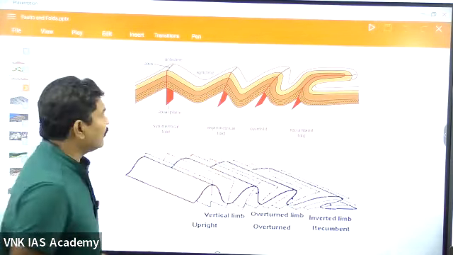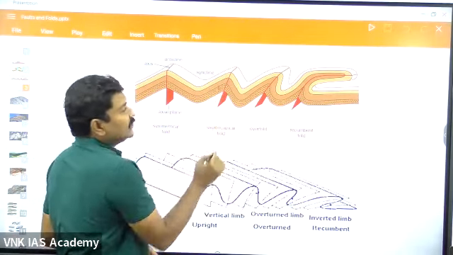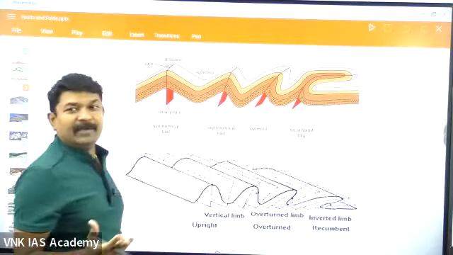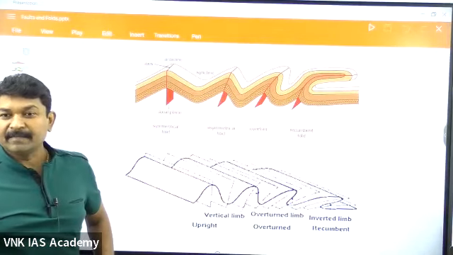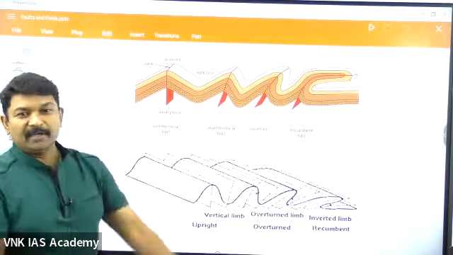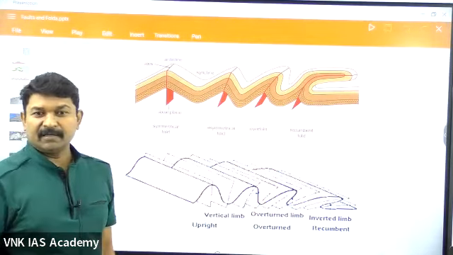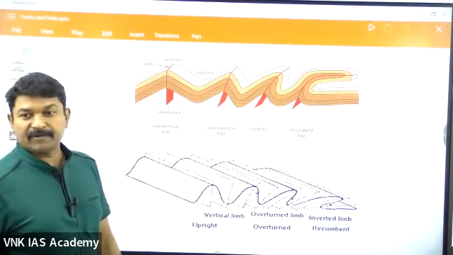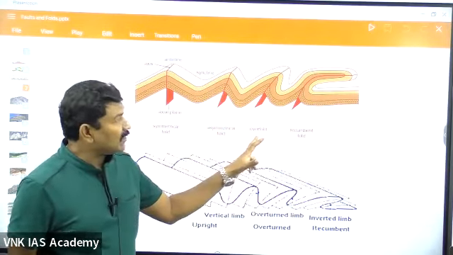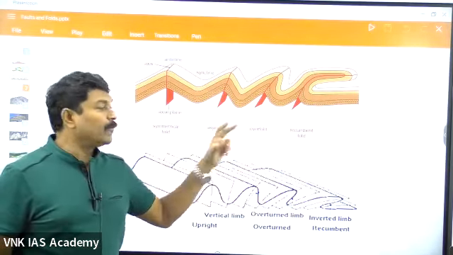What do you mean by an asymmetric fold? Whenever you look at the axis, on one side the angle may be 30 or 40, and on the other side the angle may be some other angle, maybe 20, maybe 50. Both the angles are not one and the same. It's called an asymmetric fold. There are some other folds like the overfold.